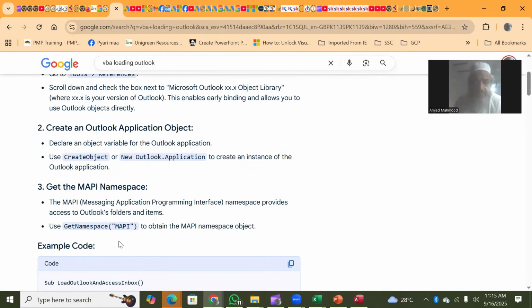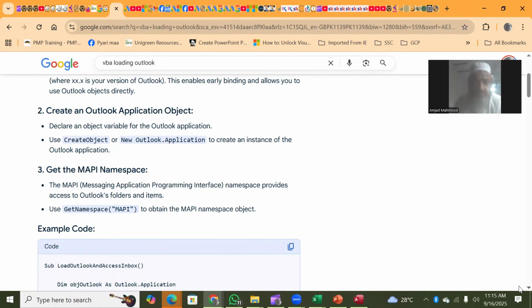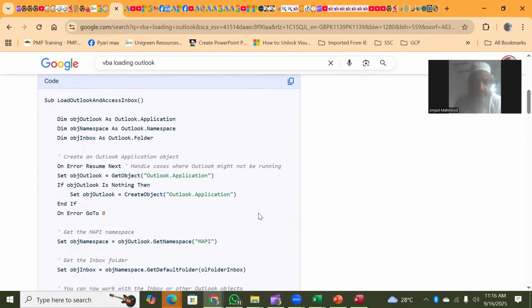And then comes the sample code. Since we have done the referencing of Outlook, now we can go ahead and create the Outlook application, then set the namespace, and that would have all the members listed. The folder objects of Outlook are going to be listed here. That will help us watch any incoming or outgoing email and work with it. So this is how it is.